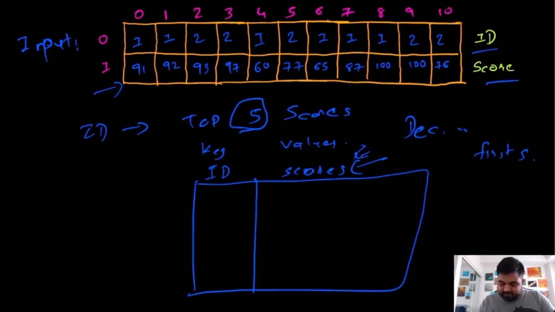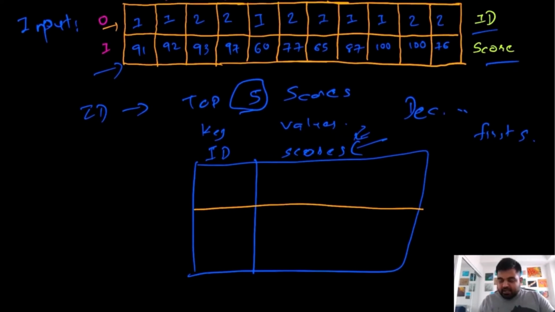So suppose we start iterating over this input, and we will first of all check whether the id exists in this new hash map. If it does, we will update the value in the score. If it does not exist, we will add the value. So initially we find that the ID is 1. Now ID number 1 does not exist, so we will create an entry over here for ID number 1, and the score we are given is 91, so we will just enter the score.